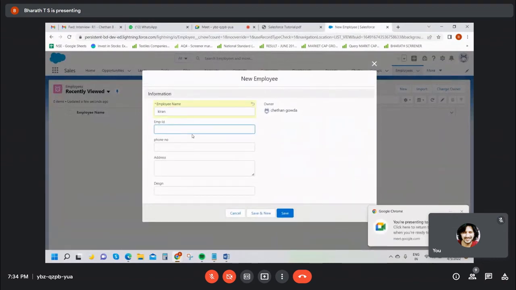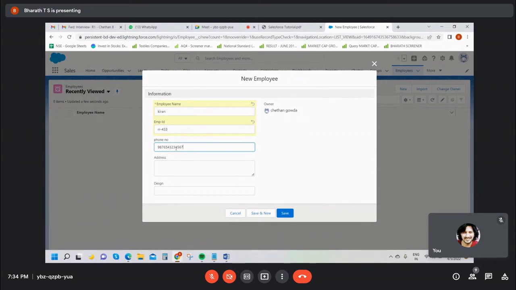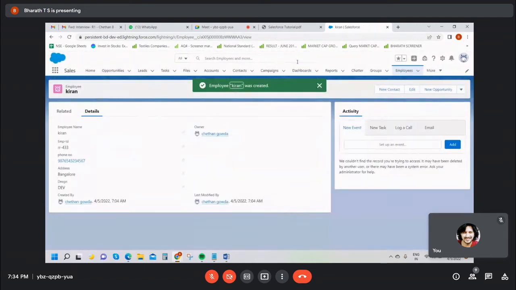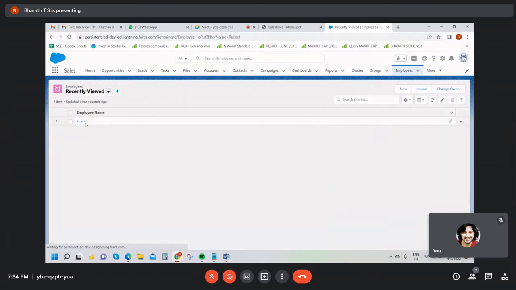Give an employee ID. The phone number. For example, plus... developer. Okay, just click on save. See, guys, the employee was created. The employee name Kiran is created, with employee ID, phone number, address, and designation. See, Kiran is created.